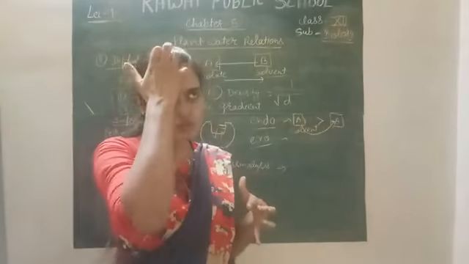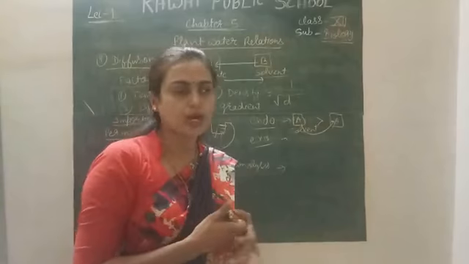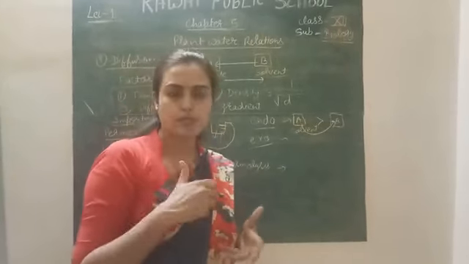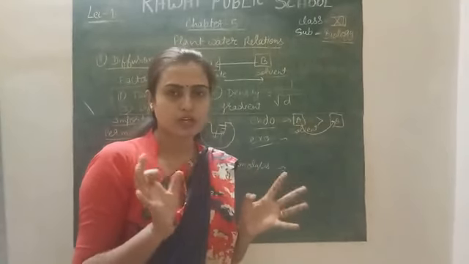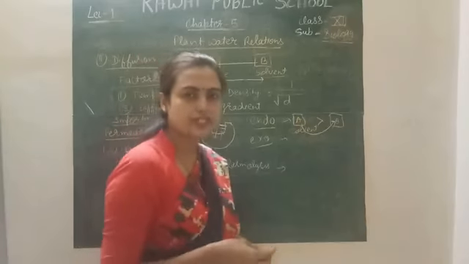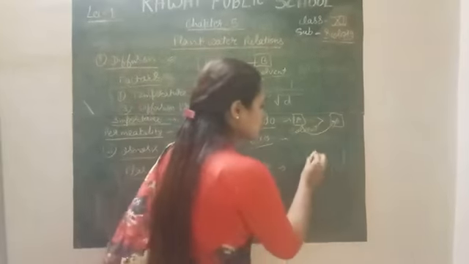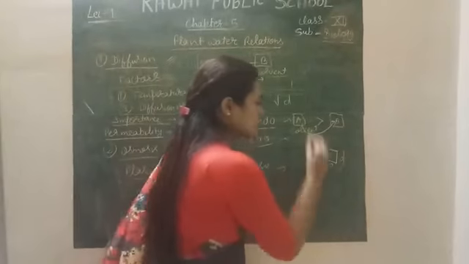There are three solutions: hypotonic, hypertonic, and isotonic. Hypertonic is the solution where solute is more, hypotonic where the solvent is more, and isotonic where both substances are the same. Firstly, we will take an example of a hypertonic solution. This is the solution where solute is more and solvent is less.